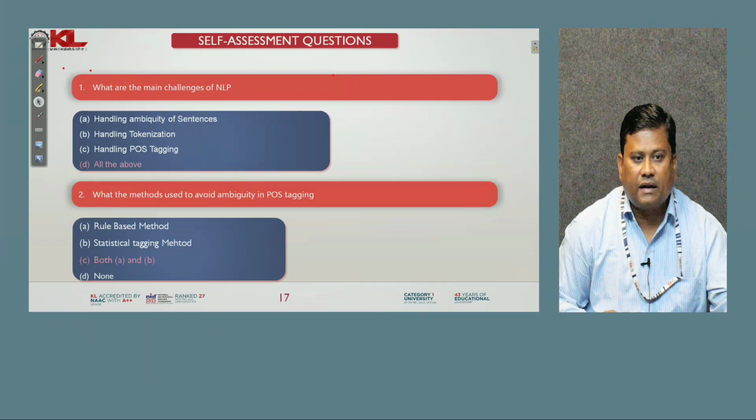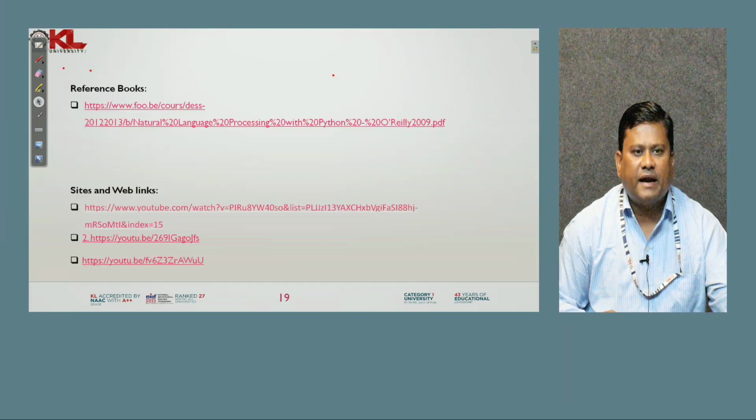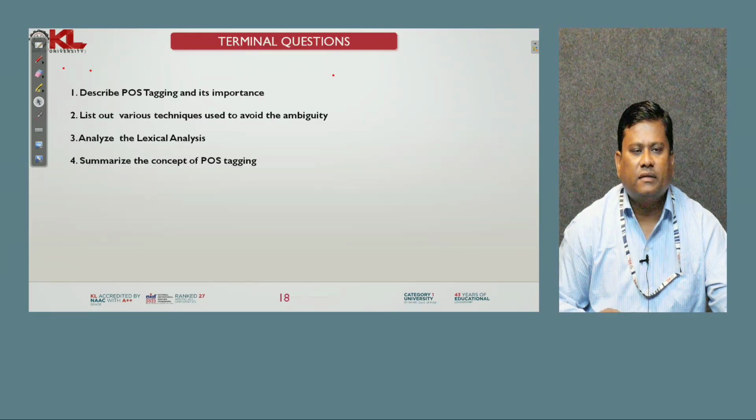The second question is: what method is used to avoid ambiguity in POS tagging? The multiple choices are rule-based method, statistical tagging method, both rule-based method and statistical tagging method, and none of the above. To avoid ambiguity in POS tagging, we can use both the rule-based method as well as the statistical tagging method.